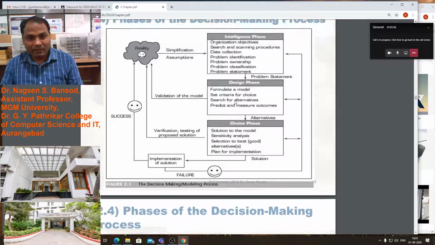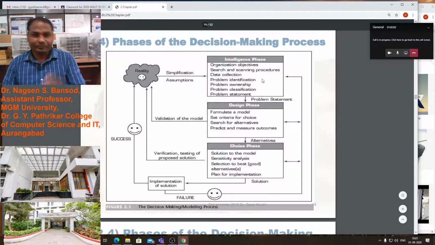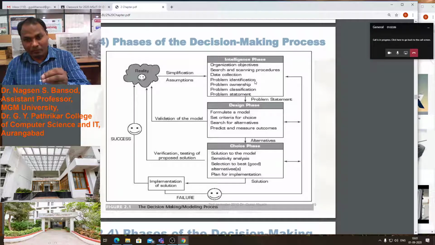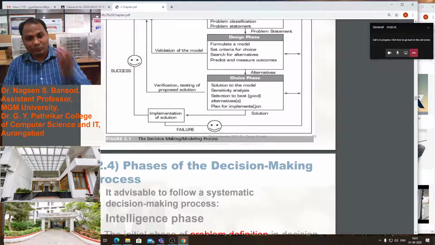Suppose any problem occurs at these stages, then we again go to the intelligence phase and find the problem. What is the problem of this choice phase implementation? Again we go to the design of that problem. After designing, we find the solution, and after that we implement the solution.